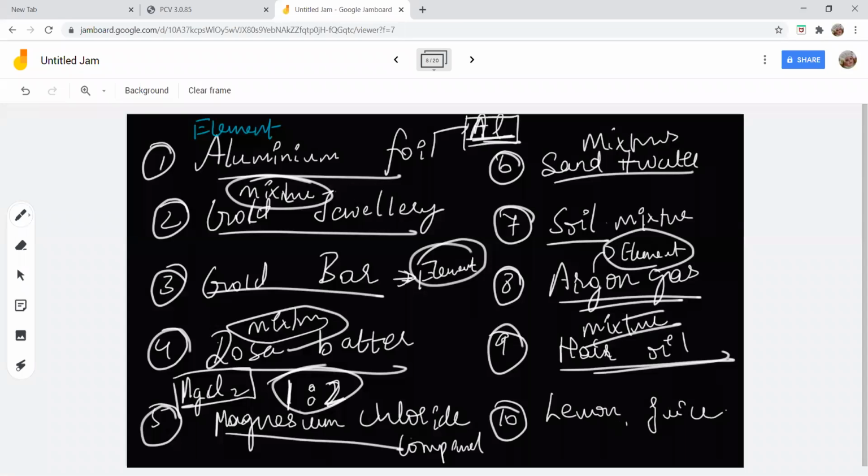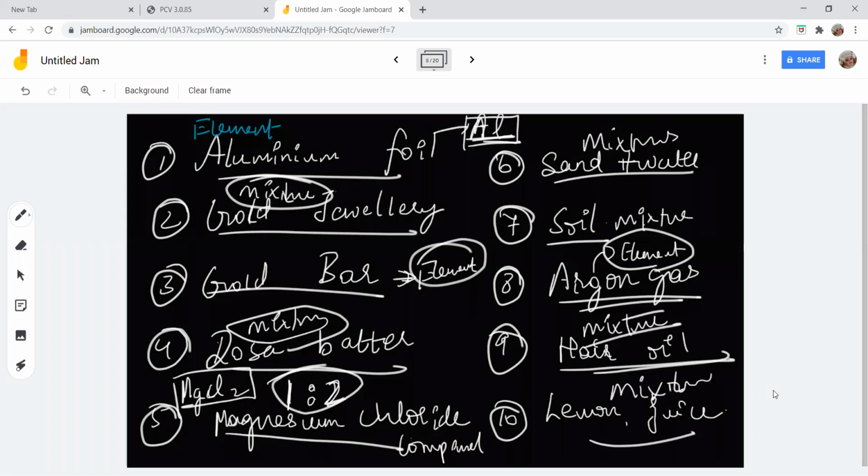Now, the next one is lemon juice. No, it's not a compound. Lemon juice is not a compound. It's not an element, Aditya. Lemon juice is a mixture. You add lemon, you add water. Some people add salt, some people add sugar. You do not have a proper constituent in it. You cannot give a proper chemical formula to it. So lemon juice is a mixture.